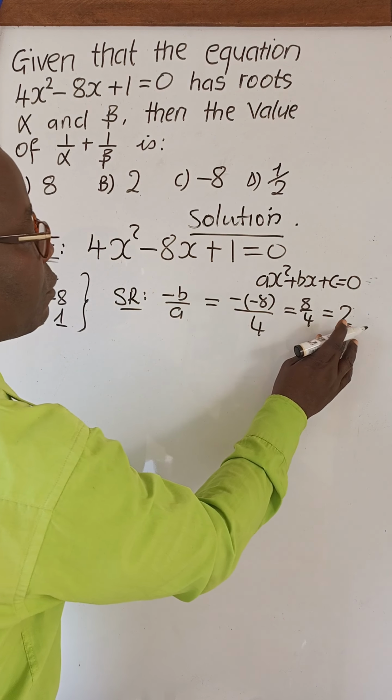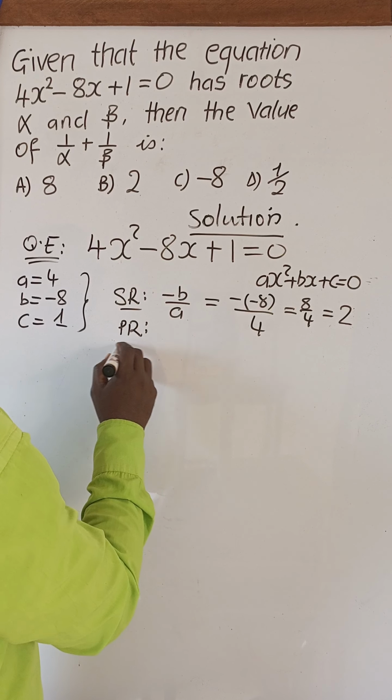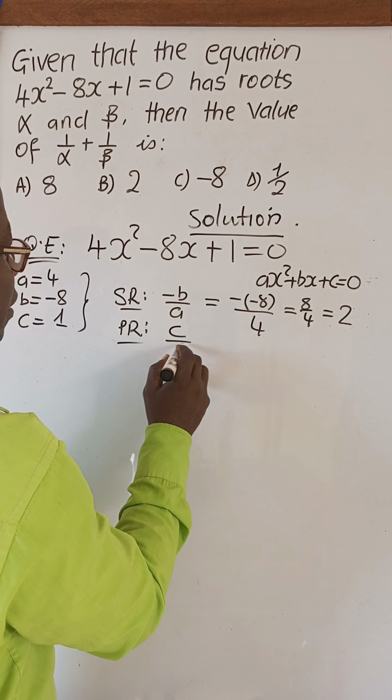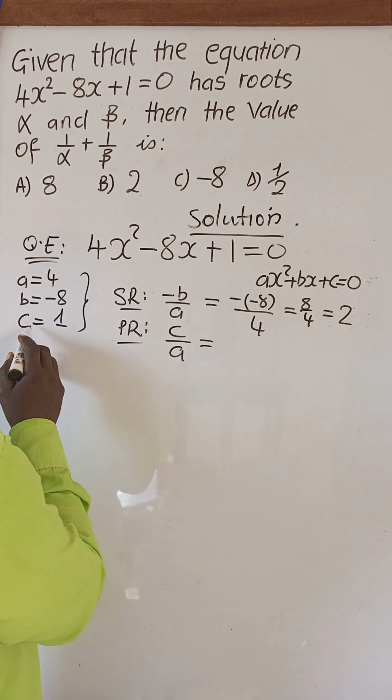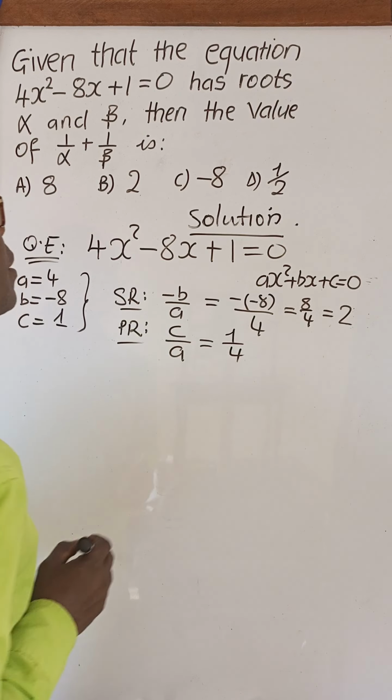That is our sum of roots, 2. Product of roots is given as C all over A. Our C is 1, our A is 4. So we have 1 quarter.